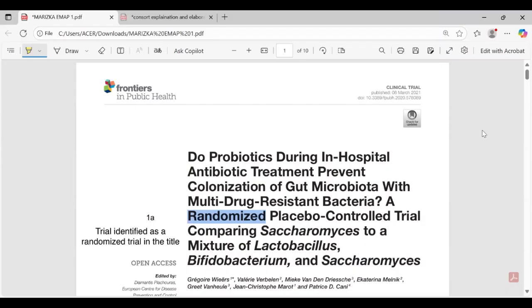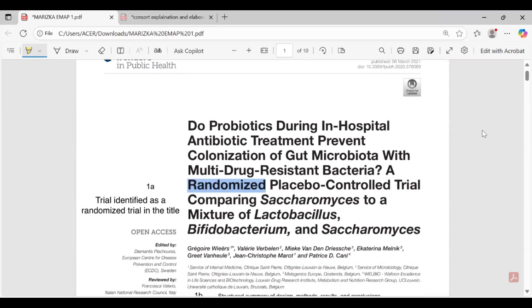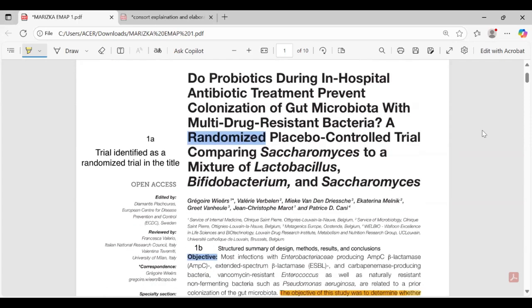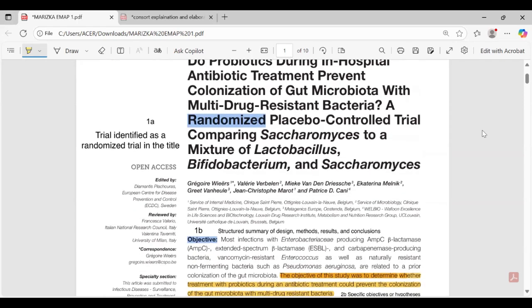Okay, from 1A: trial identified as a randomized trial in the title. Do probiotics during hospital antibiotic treatment prevent colonization of gut microbiota with multi-drug resistant bacteria? A randomized placebo-controlled trial comparing Saccharomyces to a mixture of Lactobacillus, Bifidobacterium, and Saccharomyces. Next, 1B: structured summary of design, methods, results, and conclusion.